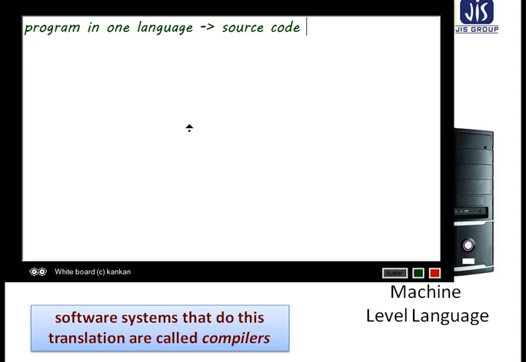After that, the source code or source language is translated into an equivalent program.